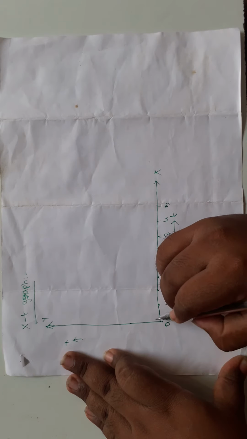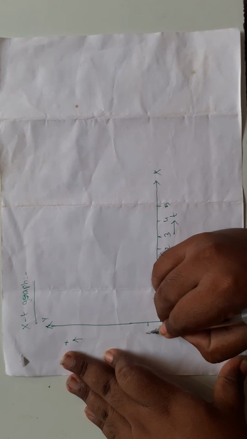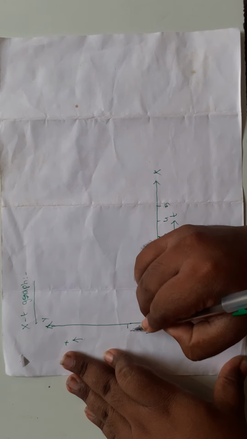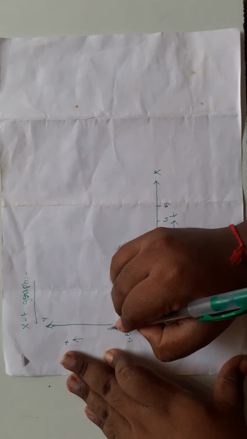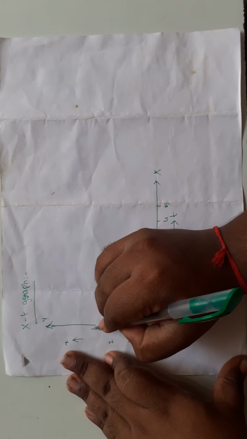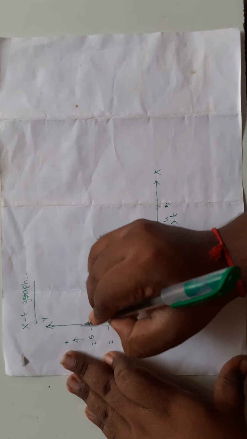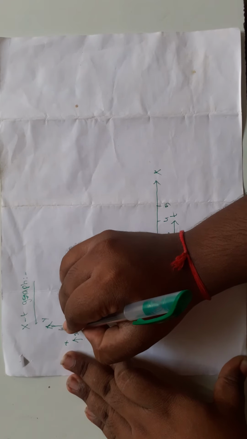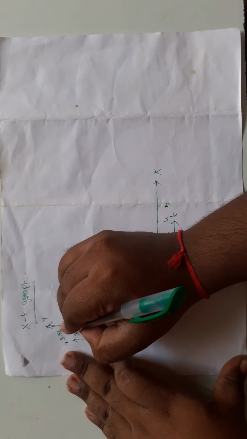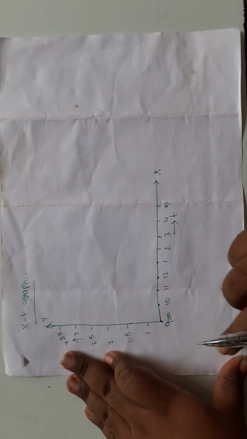Here 1 kilometer, this is 1.5 kilometers, 2 kilometers, 2.5 kilometers, 3 kilometers, 3.5 kilometers.